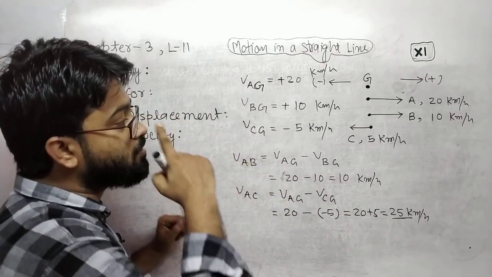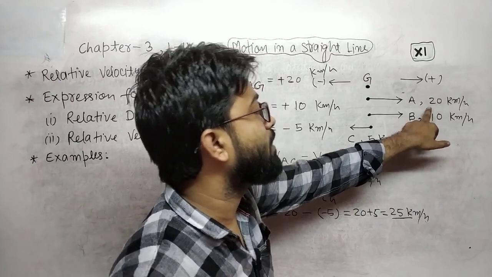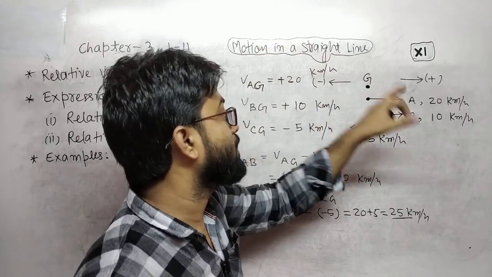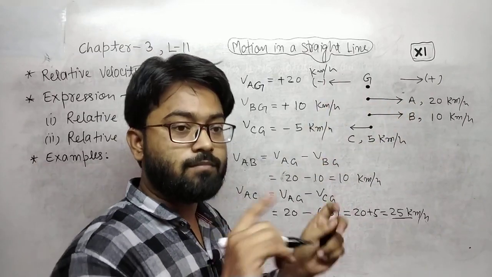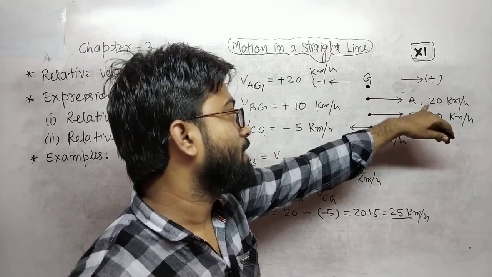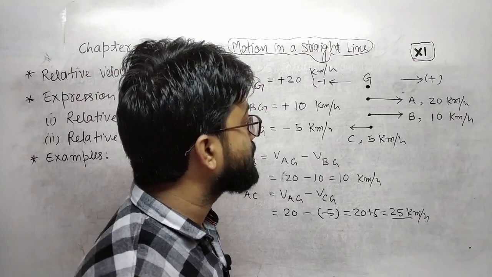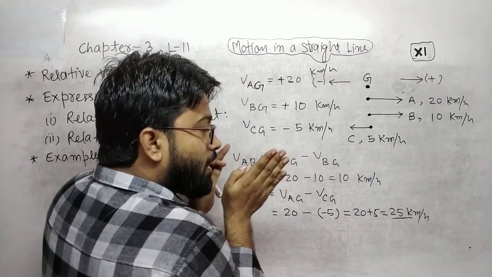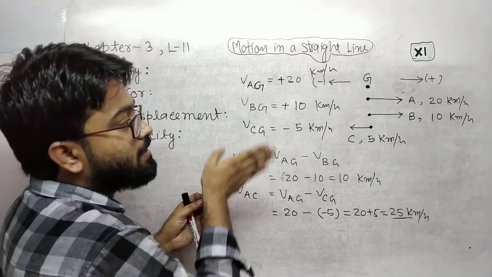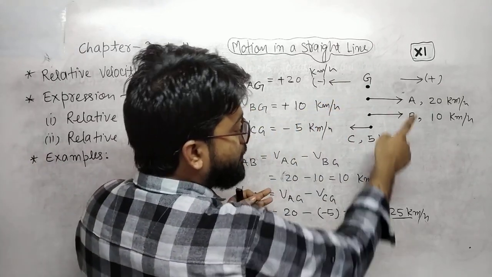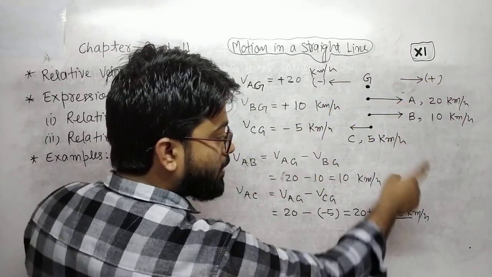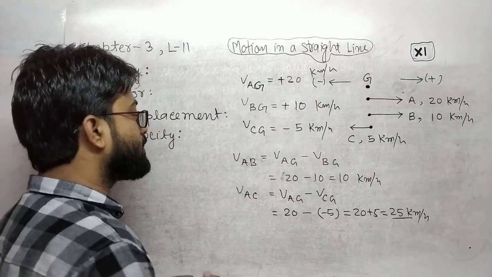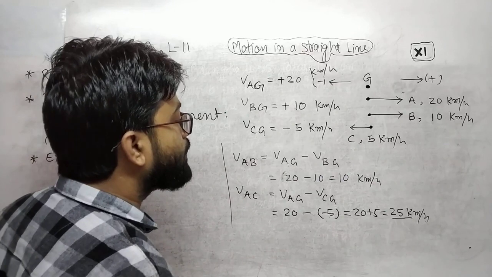Train A is moving with 20 km per hour with respect to ground. When the observer sees train A from the ground, its speed will be 20 km per hour. But the observer sitting at C will see the velocity of A as 25 km per hour in the positive direction, because it is positive. Hope you are understanding. This is very, very easy.